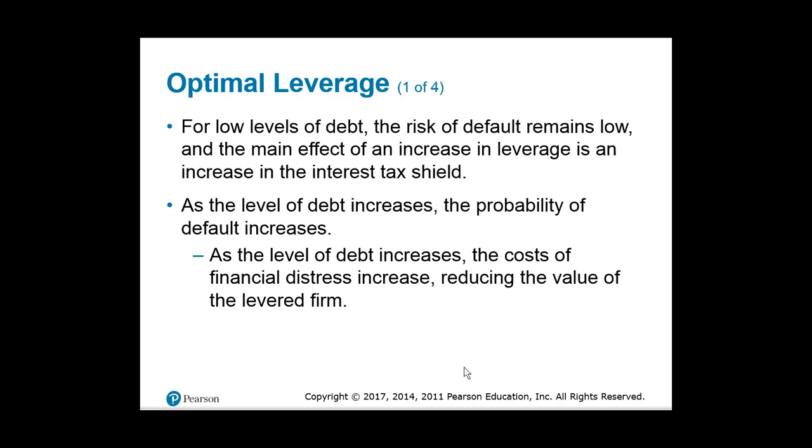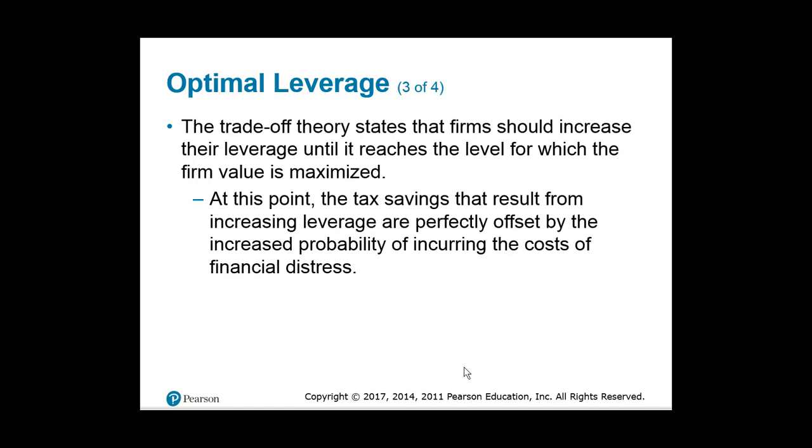So for low levels of debt, the risk of default is pretty low. As the level of debt increases, the probability of default increases. So this trade-off theory essentially states that companies should increase their leverage until it reaches some level where they are trying to maximize the value of the company. And at that point, the tax savings will be exactly equal to the present value of the potential financial distress.